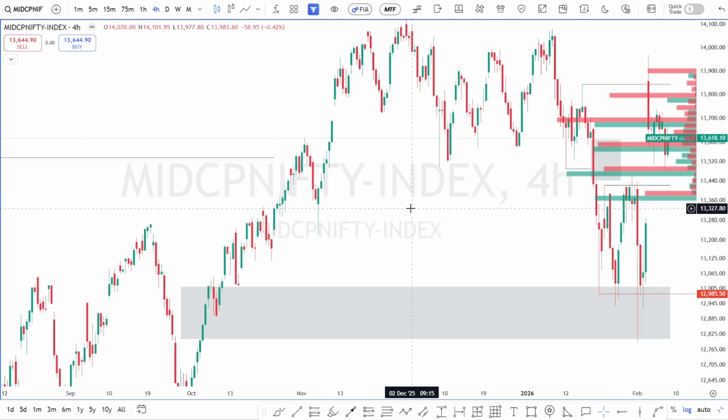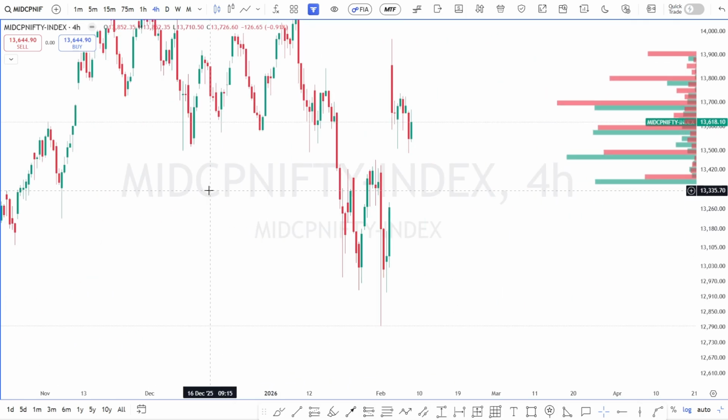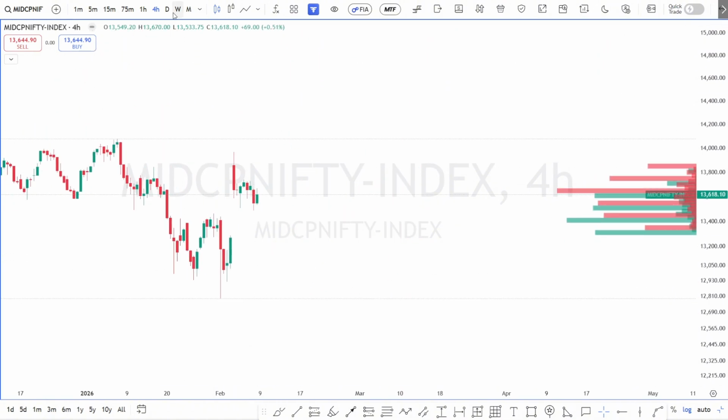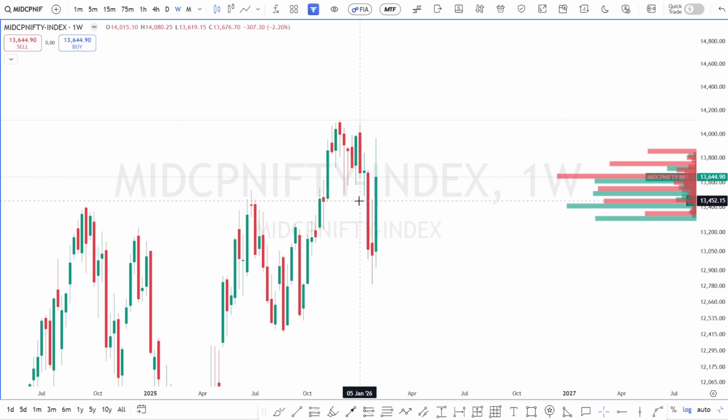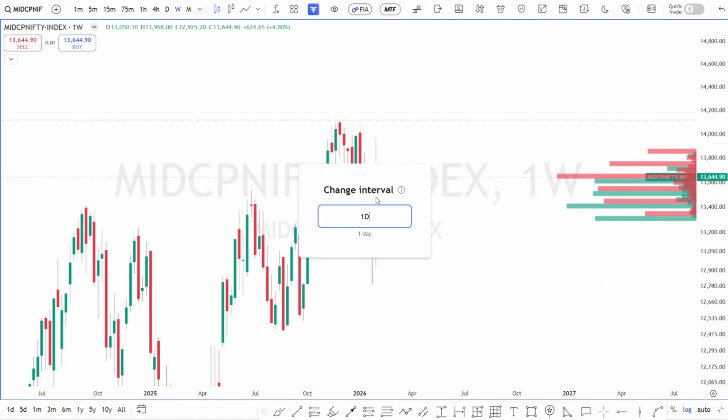Now next is MIDCAP. I'll remove this drawing as well. Let's start with the weekly time frame. So on a weekly time frame, there is no information, only this weekly fair value gap, which I guess price has already breached. Let's shift to the daily time frame.